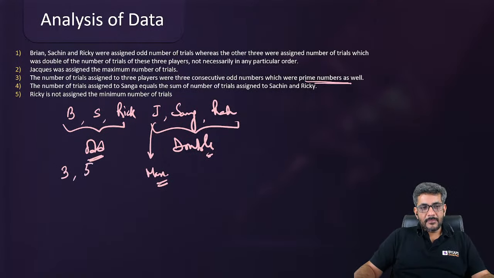So Jacques we now know: if it is double of someone's, it has to be 7's, that is equal to 14. So by that logic, we got to know about this. According to the third point, the numbers were 3, 5, 7. That is absolutely correct, right? Akhil has also done it.